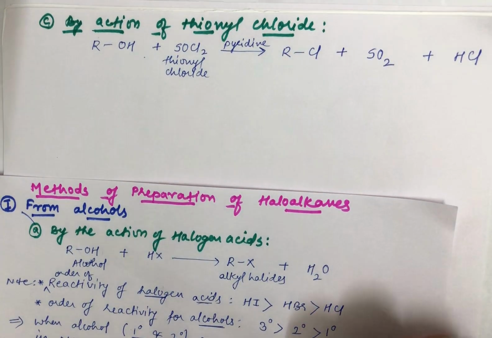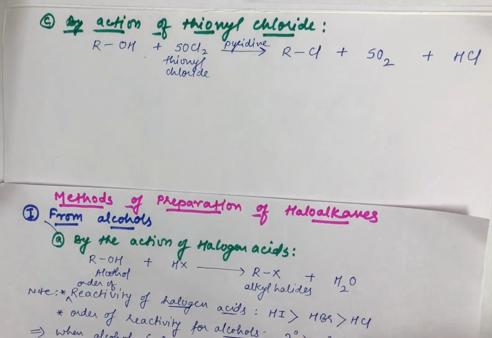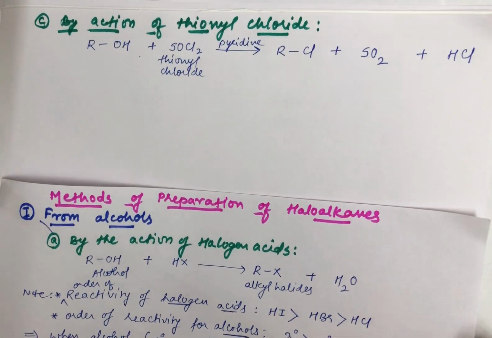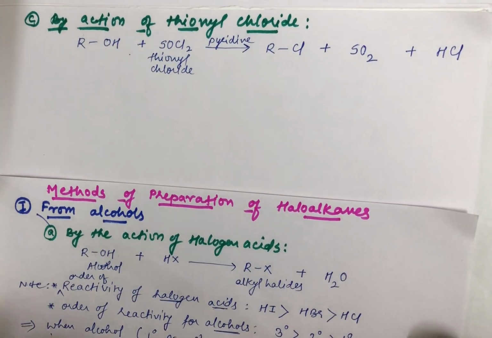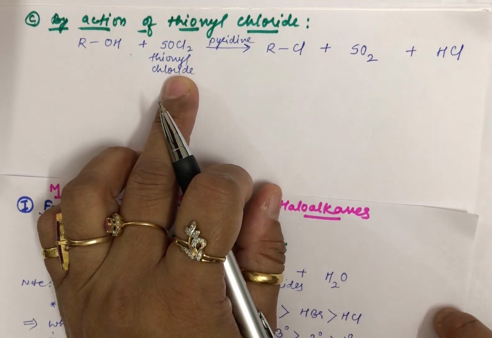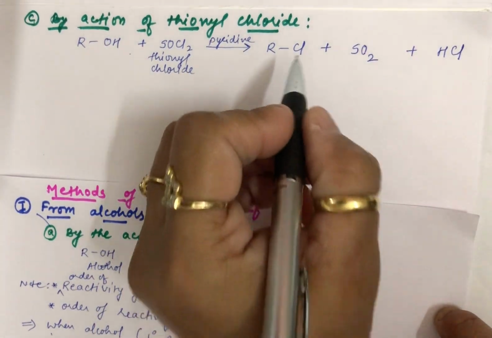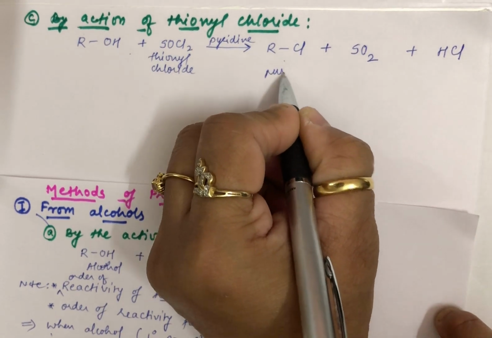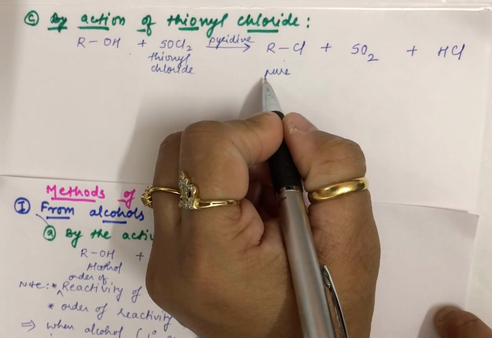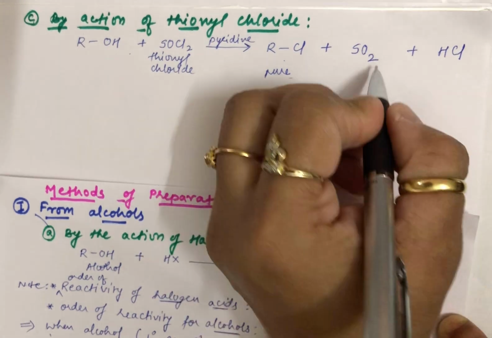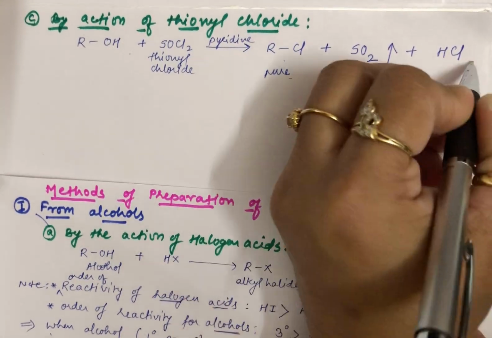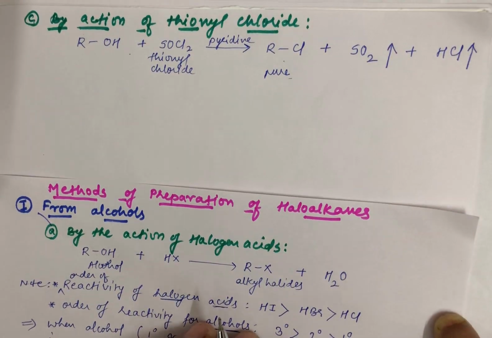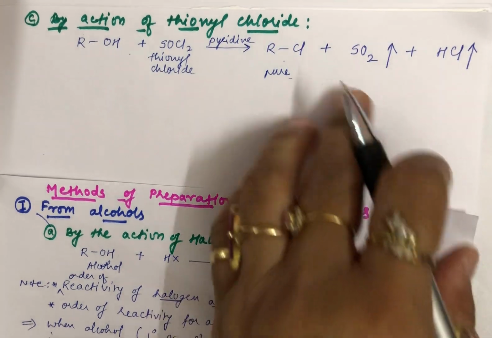Now students, a very interesting point: the alkyl halide obtained in the reaction of alcohols with thionyl chloride is a very pure one, because SO2 and HCl, the other two byproducts, evaporate off.